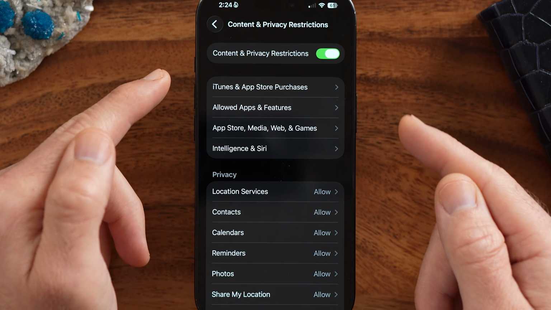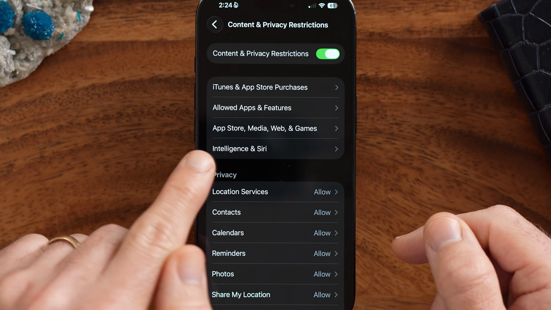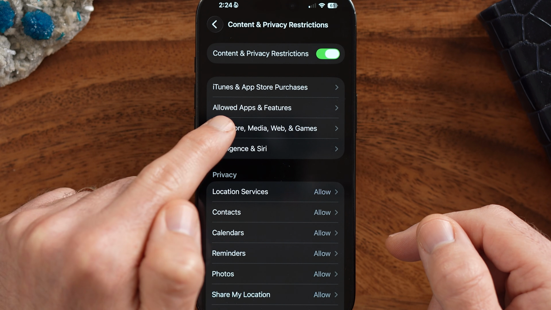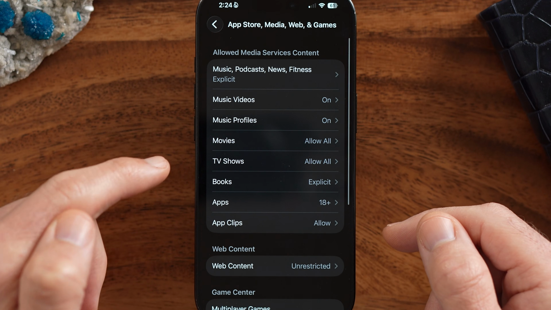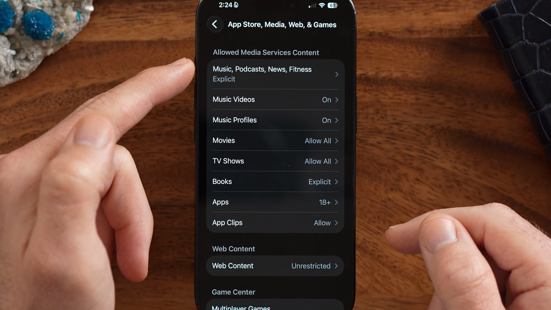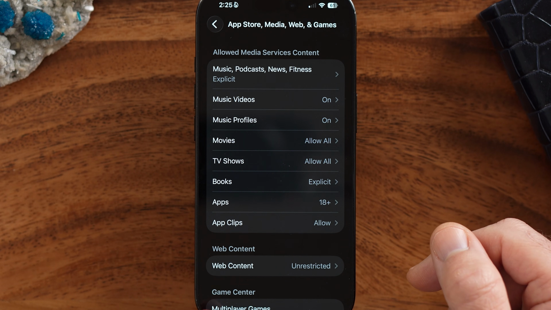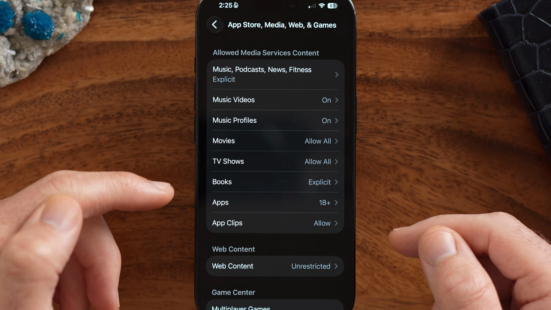So from here, you'll be able to see a bunch of different things that you can change. We're going to choose App Store, Media, Web, and Games. That's third one down. Now, within here, you can see I can set restrictions on music and movies and games, but you can see Web Content is currently set to Unrestricted.